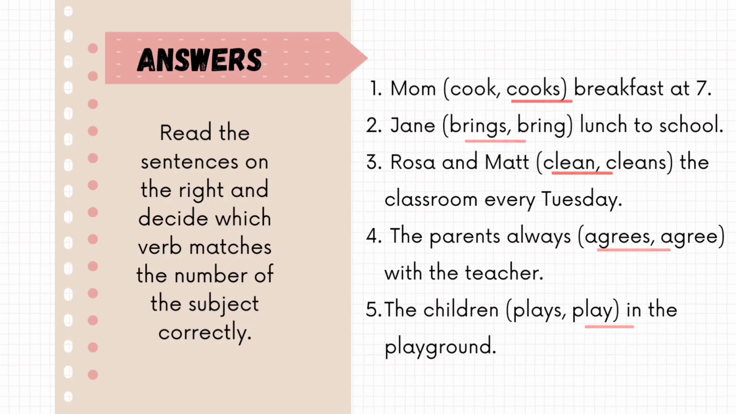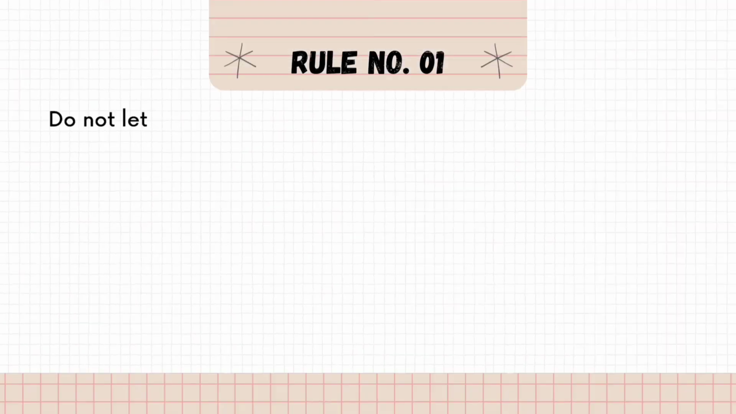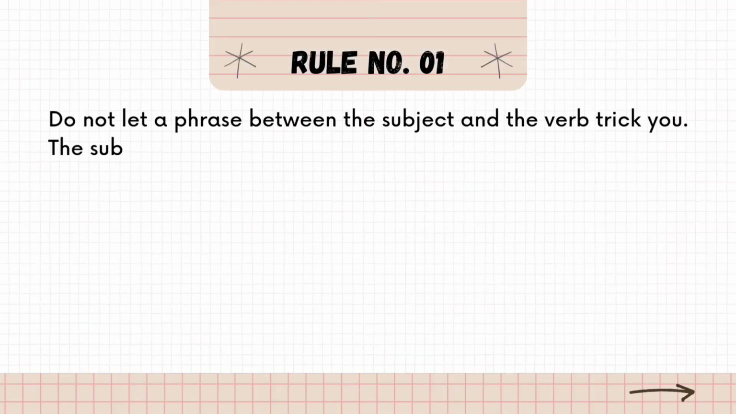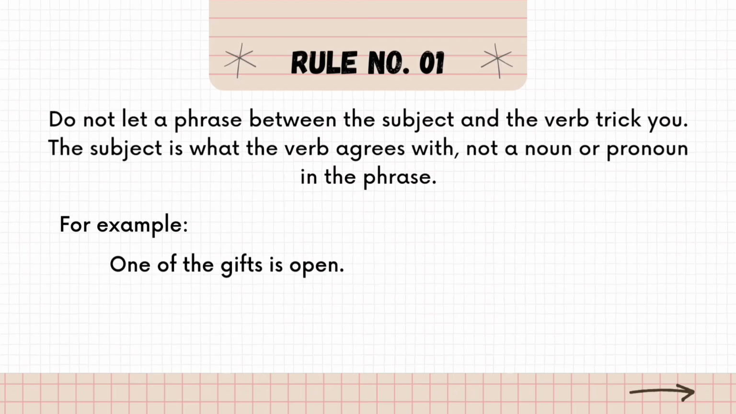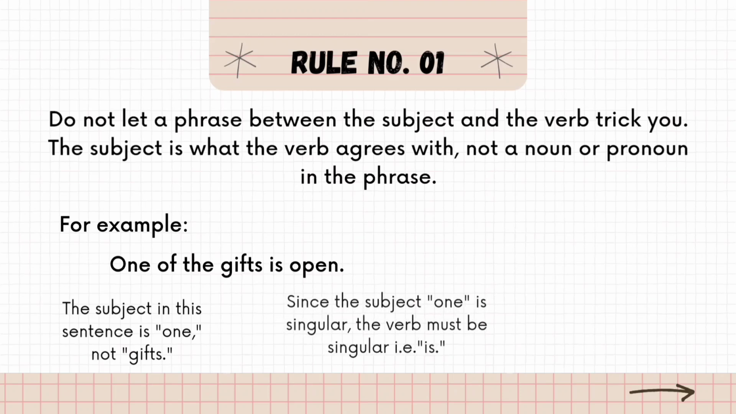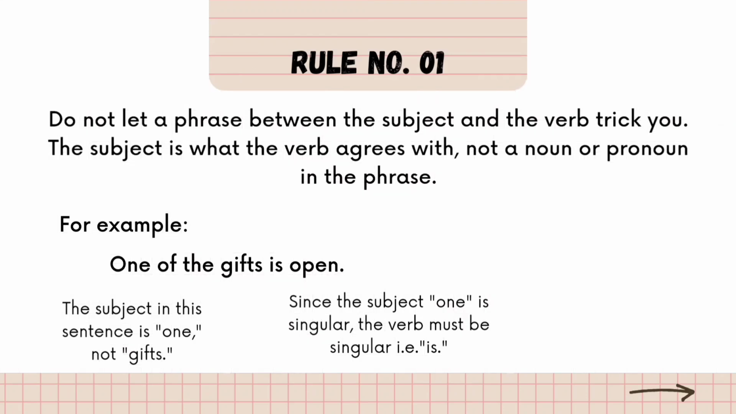Now special cases in subject-verb agreement. Do not let the phrase between the subject and the verb trick you. That means the subject is what the verb agrees with, not a noun or pronoun in the phrase. For example, one of the gifts is open. The subject in this sentence is one, not gifts. So it is singular. Since the subject one is singular, we have to take a singular verb, that is, one of the gifts is open.